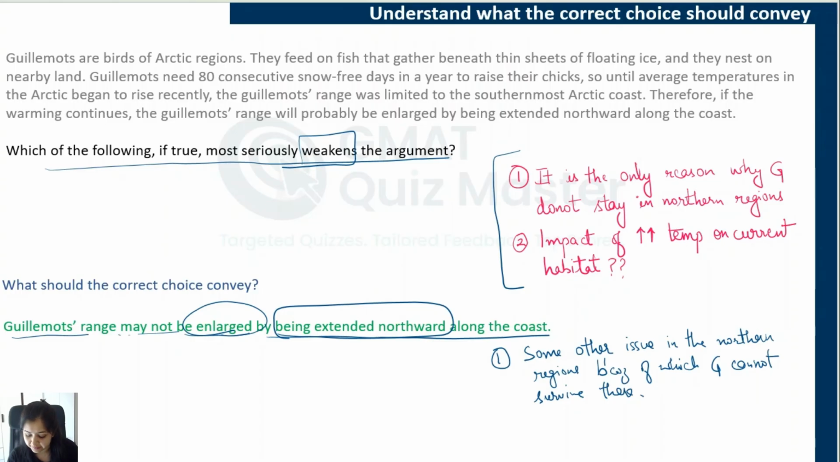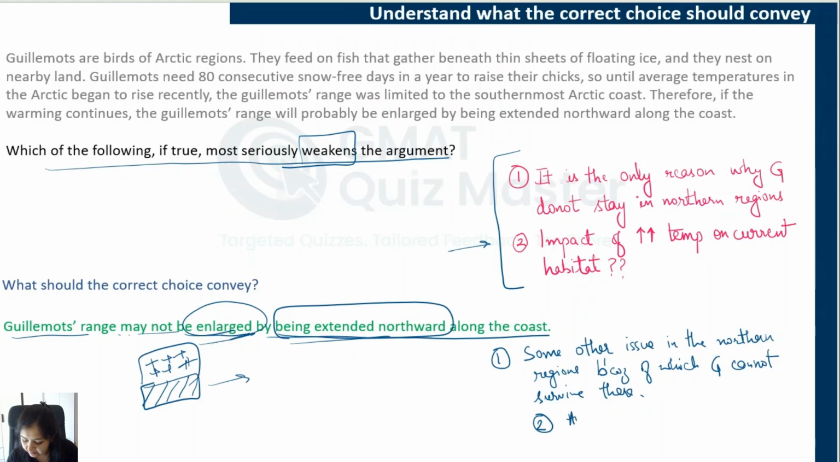So even if this issue is solved, they may not be able to move northwards because of some other particular reason. Now, the second thing can be based on this logical gap, the impact of temperature increase on the current habitat, because we are saying that it will be enlarged by being extended northward. That is, the current habitat will continue to be their habitat, and plus additional will be added to it. That is what the conclusion is. So if they have to move out of the current habitat because of an increase in temperature, then the conclusion will not be true. So anything that indicates that they may have to leave the current habitat because of increasing temperature will also weaken our conclusion.